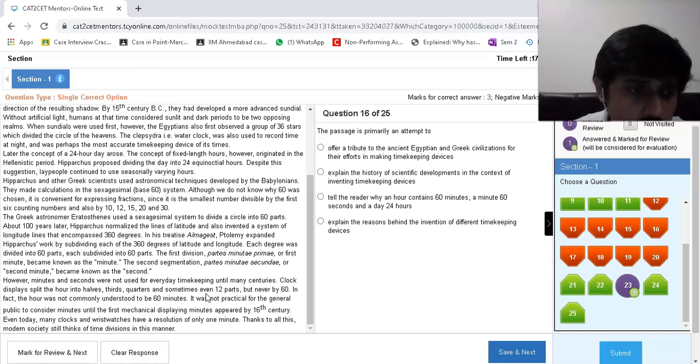Ptolemy expanded Hipparchus' work by subdividing each of the 360 degrees of latitude. Each degree was subdivided into 60 parts. The first division became known as the minute, and the second subdivision, the second minute.